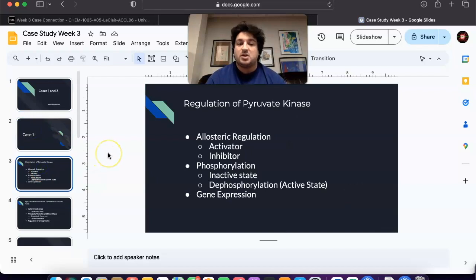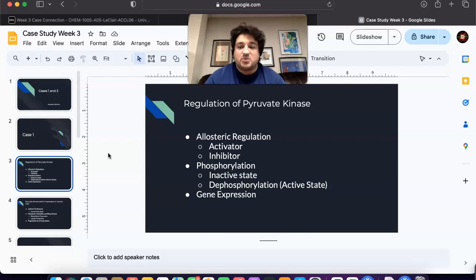So, when it comes to regulation of pyruvate kinase, it is a crucial enzyme in glycolysis, and its activity is tightly regulated through various mechanisms to ensure proper energy balance and metabolic flux. And here are the main regulatory mechanisms. So we have allosteric regulation.